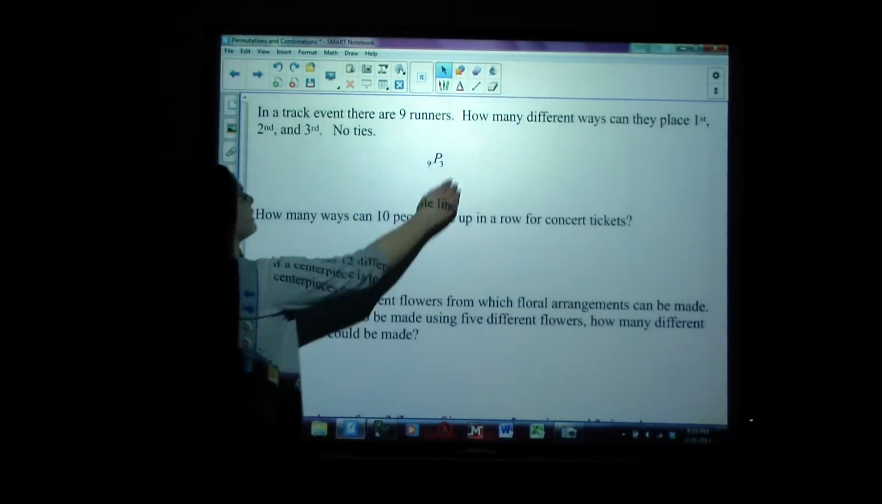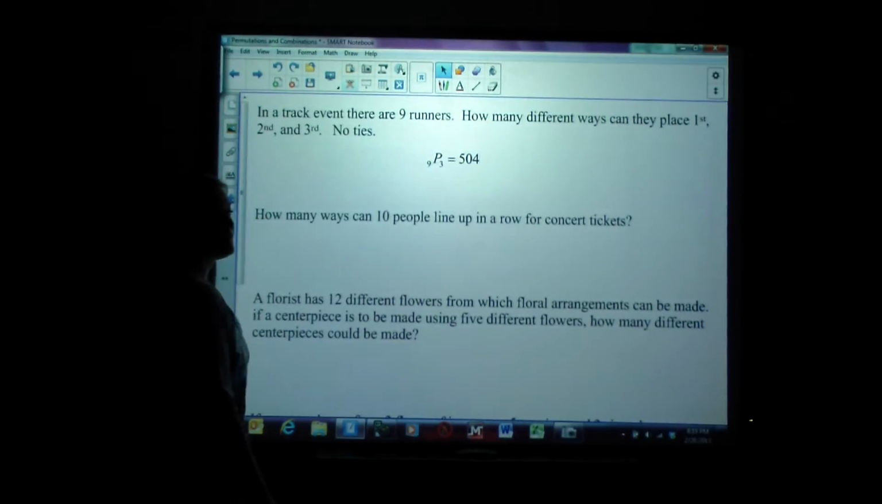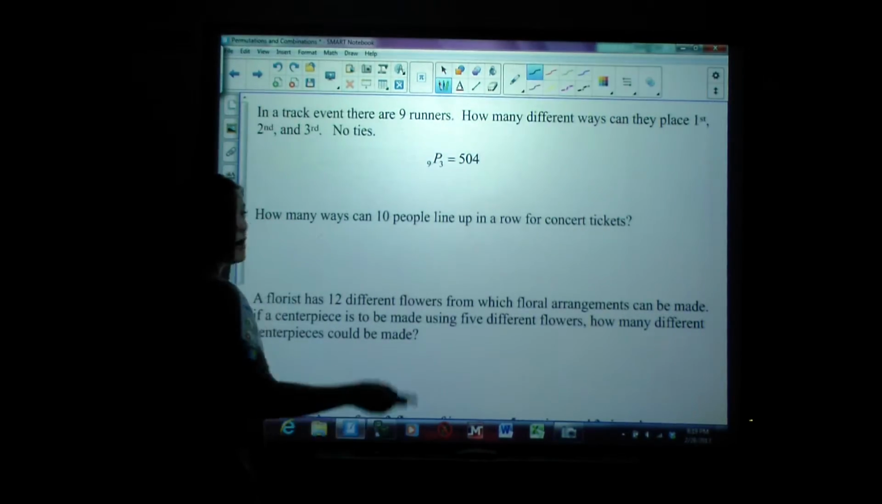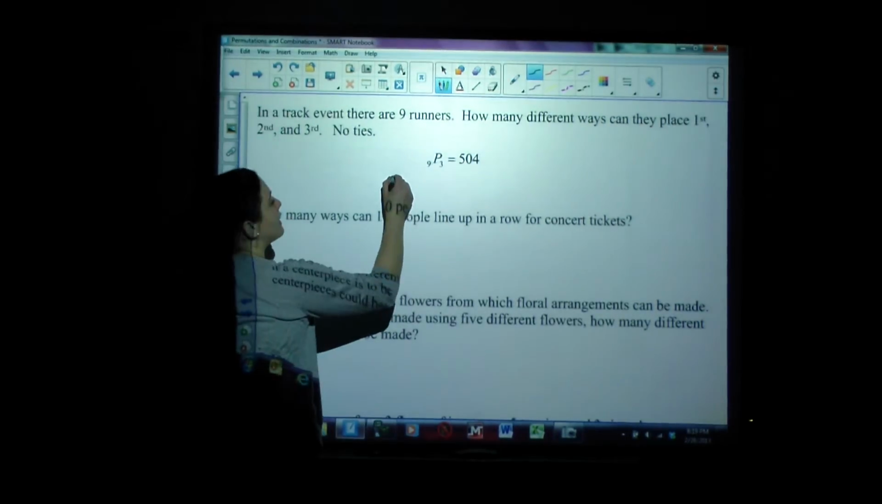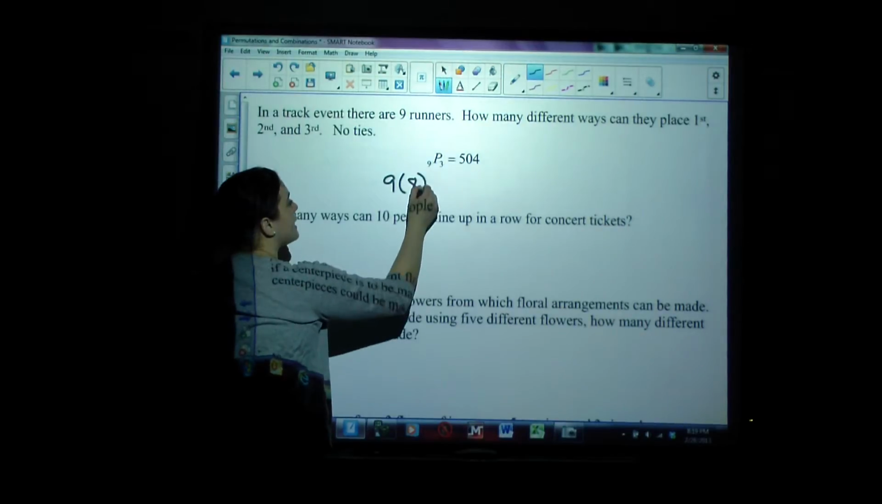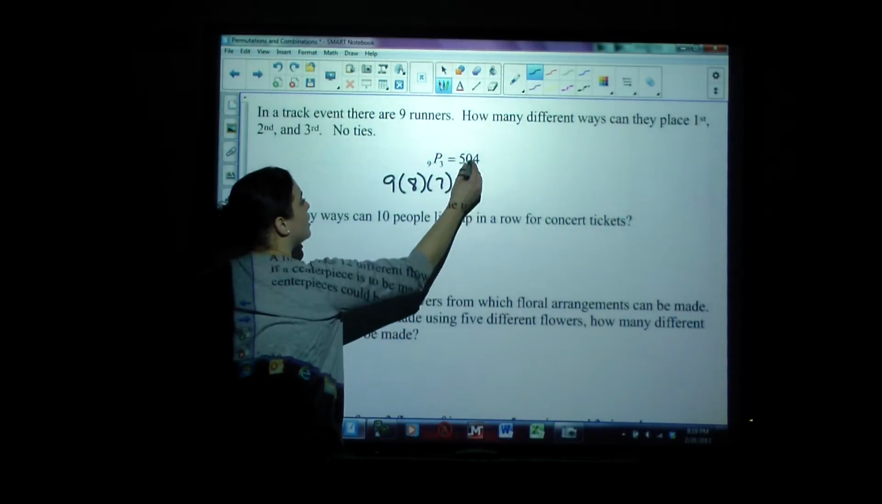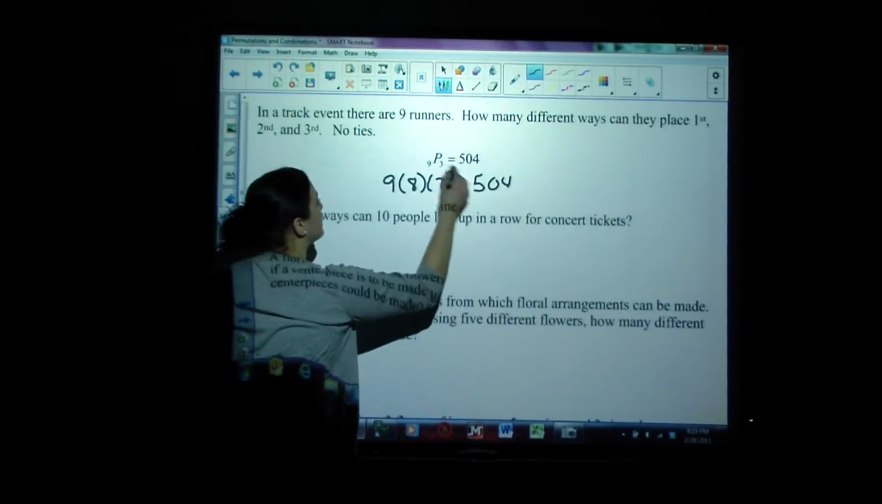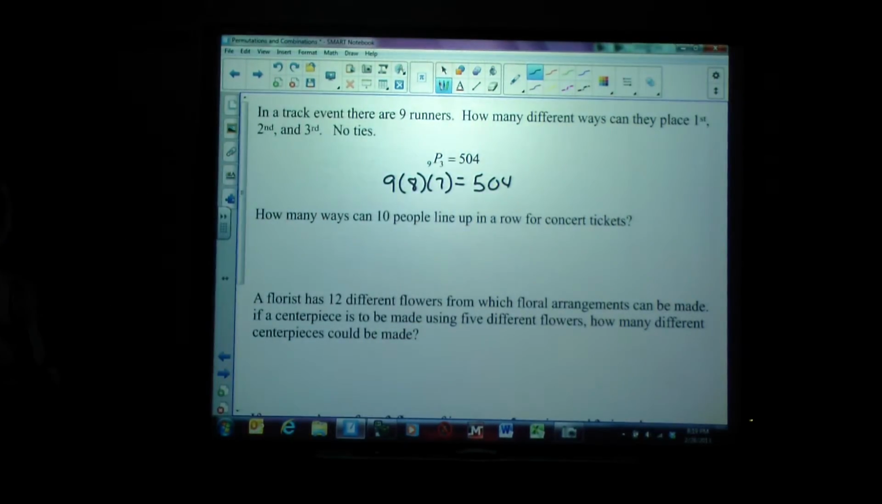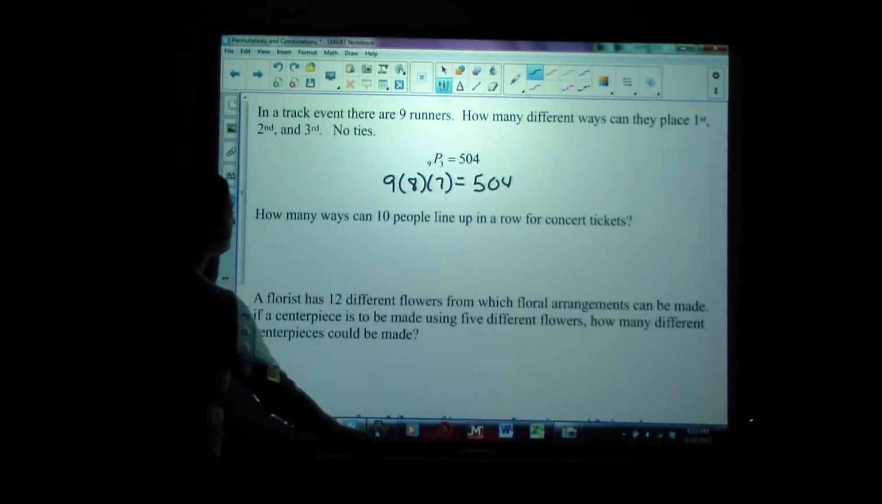And if we take 9 permutations of 3 on our calculator, we get 504. Now I will say, if you thought about it as 9 times 8 times 7, you will get 504 because those mean the same thing. Okay, let's try the next one.